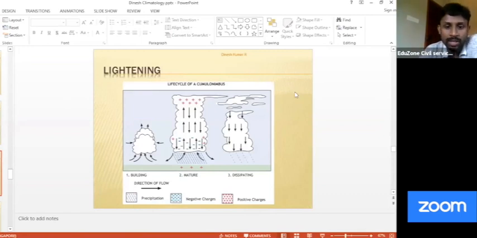Clear? In school we had a concept that thundering or lightning is because of collision of clouds. If you still keep the idea that thundering and lightning is a result of collision between two clouds, please remove that idea from your mind, because we all studied like that in childhood. That is not the case. The most accepted thing till now is that scientists believe there is development of certain charges in the cloud, basically in the cumulonimbus clouds.